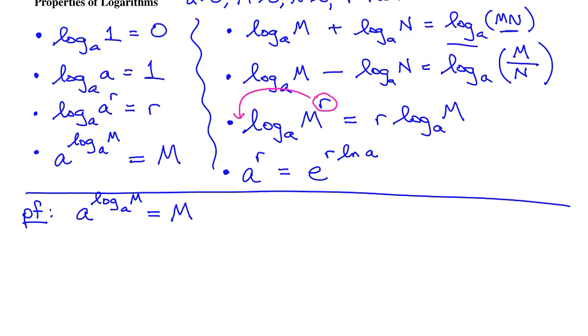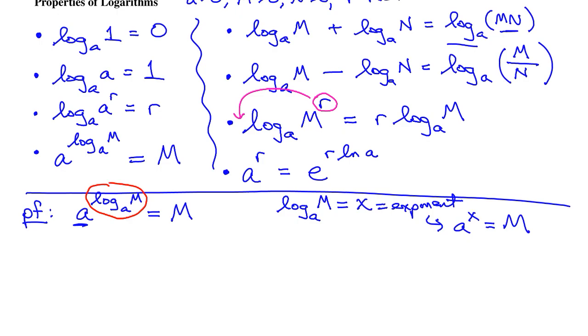Remember that we learned that log base A of M is equal to some number, I'll call it x. And what that represents is the exponent. In particular, it's the exponent that you need to raise A to in order to get M. So this statement on the left says, if I take A and raise it to the exponent that, if I raise A to this number, I get M, the result then becomes M. It's sort of like destiny.